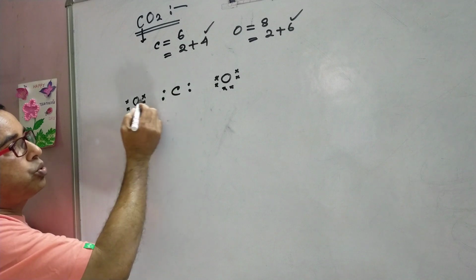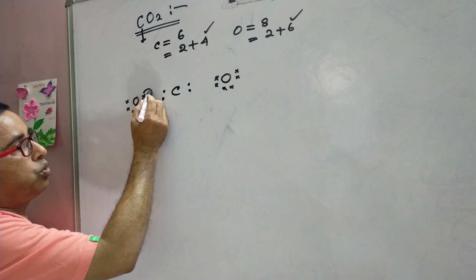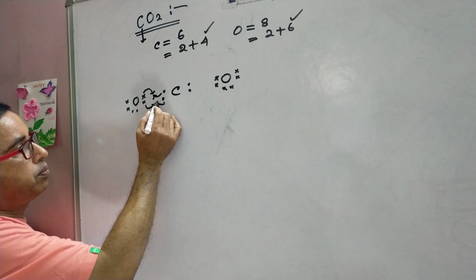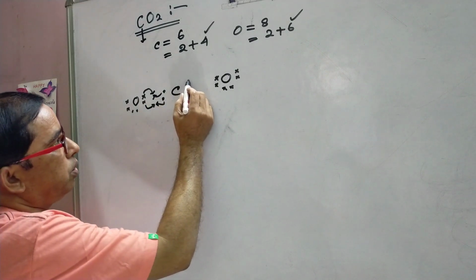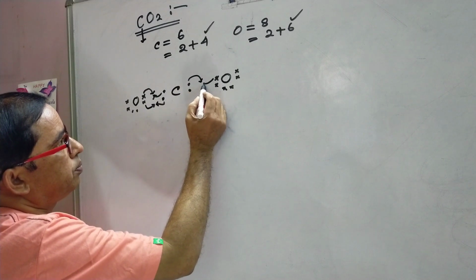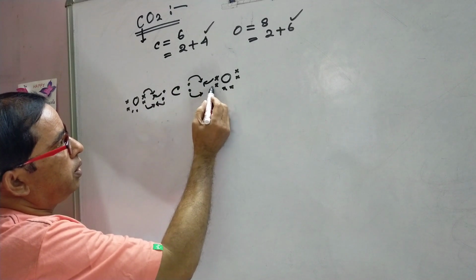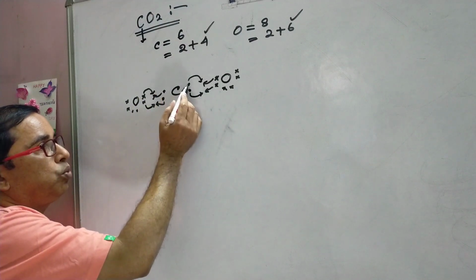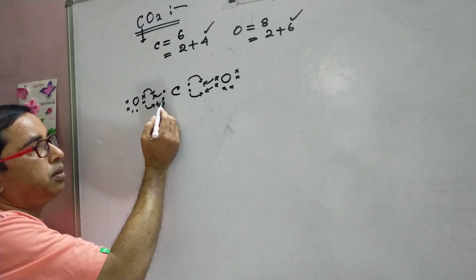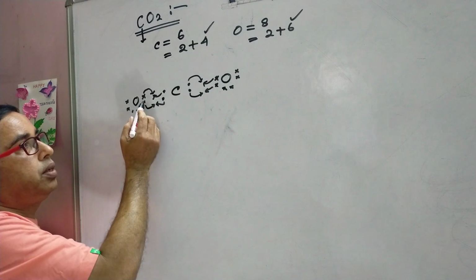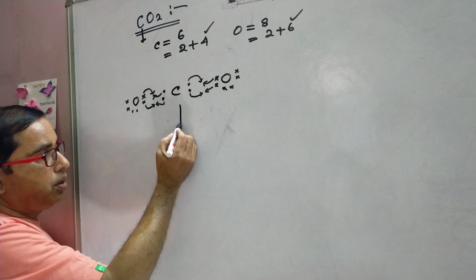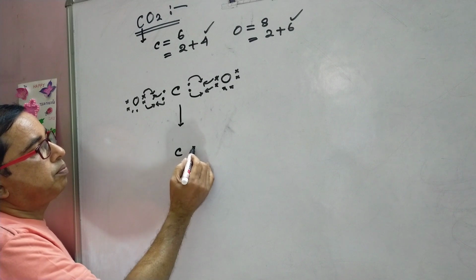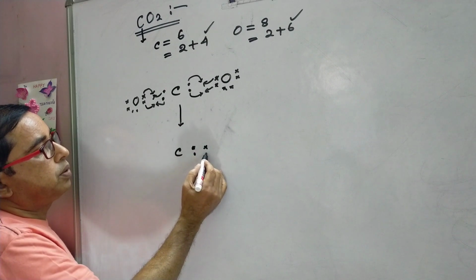Carbon shares these 2 electrons with oxygen, and oxygen also shares 2 electrons with carbon. And here also like that. That is, one carbon atom shares one pair this side and another pair this side, and each of the oxygen atoms shares one pair of electrons. Now we can write like this: these are the shared pairs of electrons.